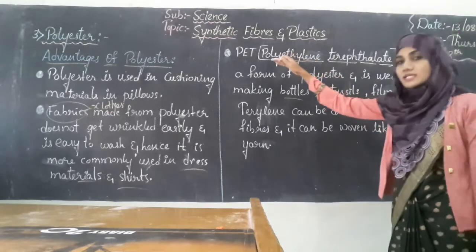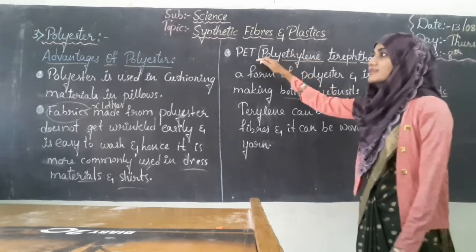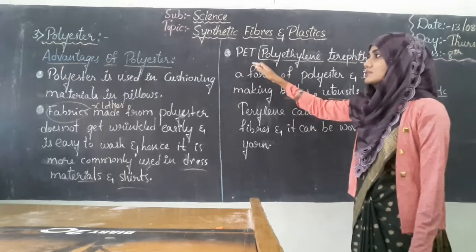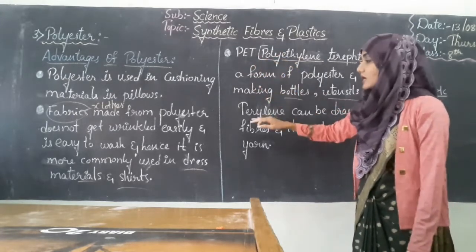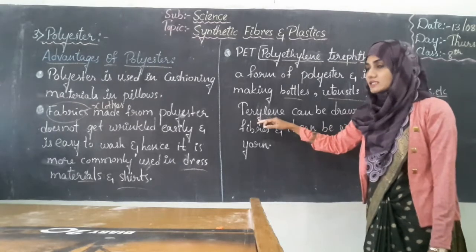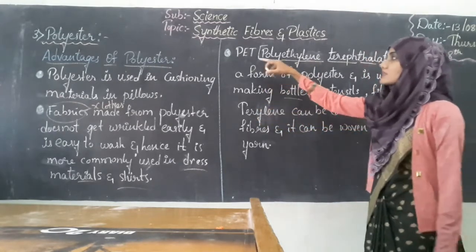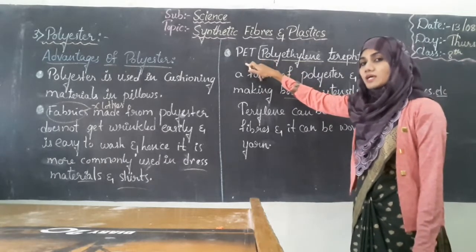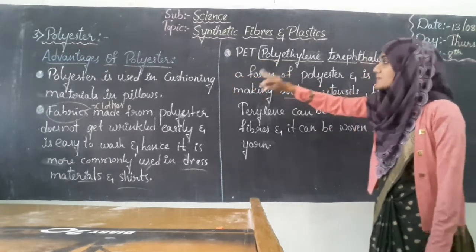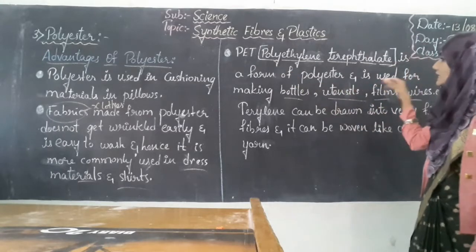So this polyethylene terephthalate is another form of polyester. It is also a type of polyester, like how there was terylene. Okay, terylene was a type of polyester. Similarly, this PET, polyethylene terephthalate, is also a type of polyester, and it is commonly used in bottles.